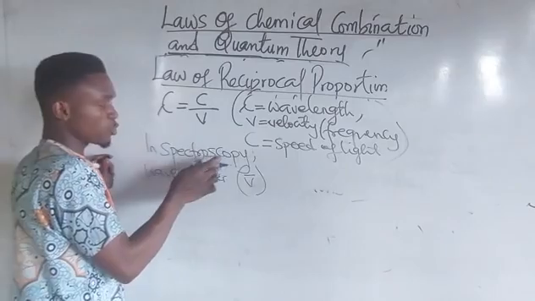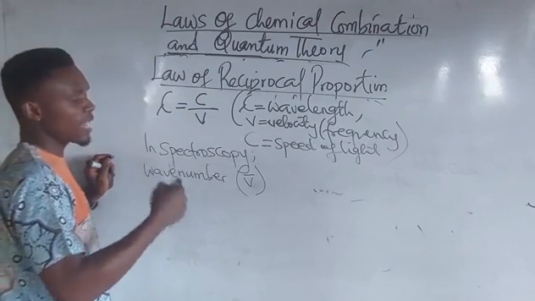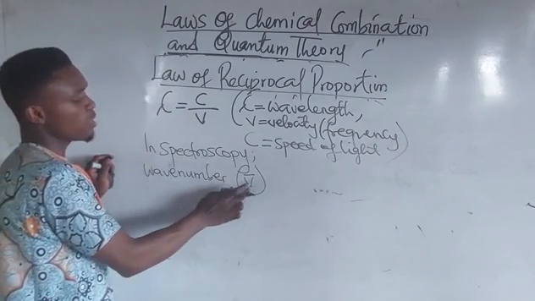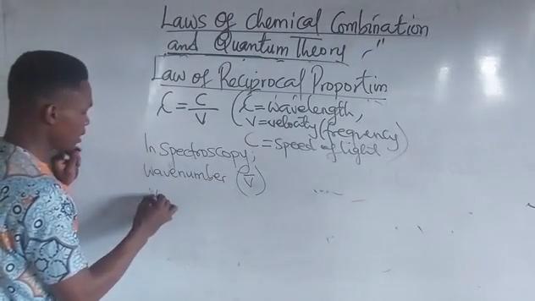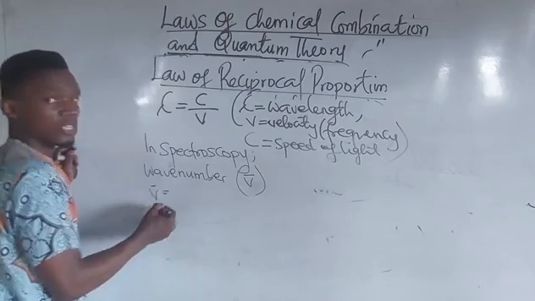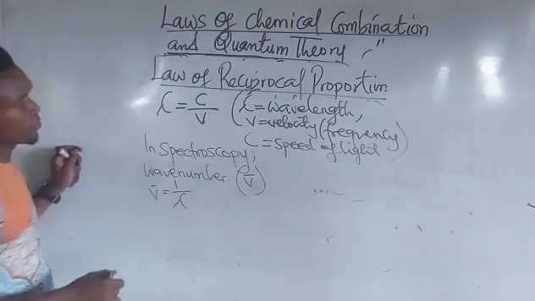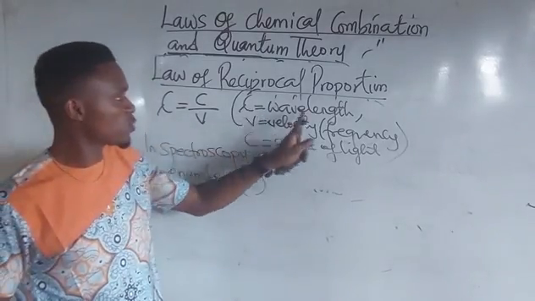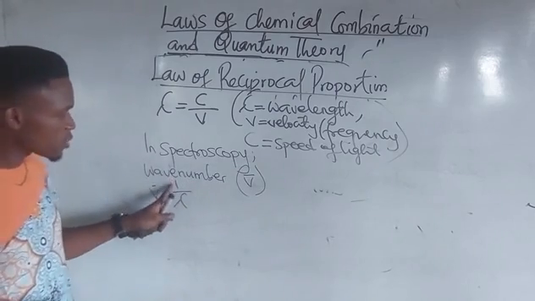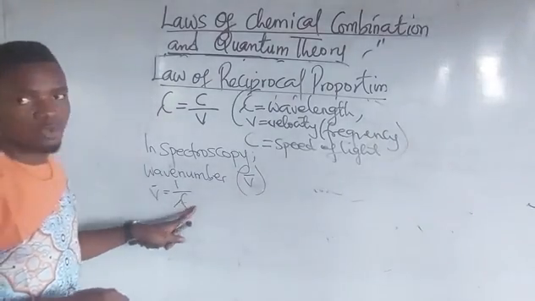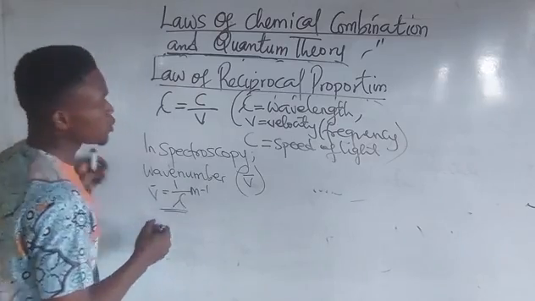In spectroscopy, frequencies are denoted as wave number. And wave number is expressed as the reciprocal of the wavelength. Wave number is the reciprocal of the wavelength, and this is per meter. Take note of that.